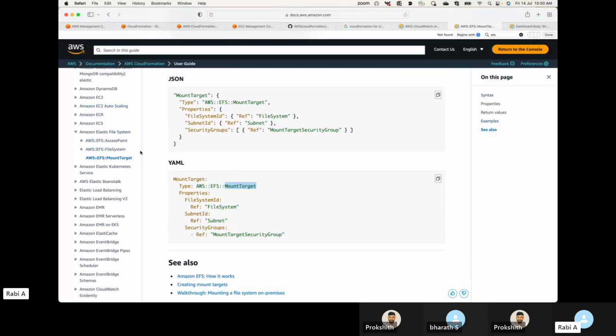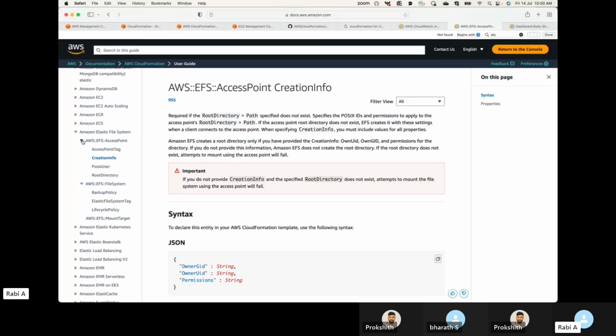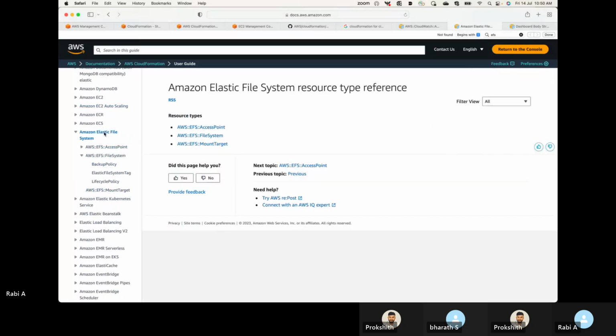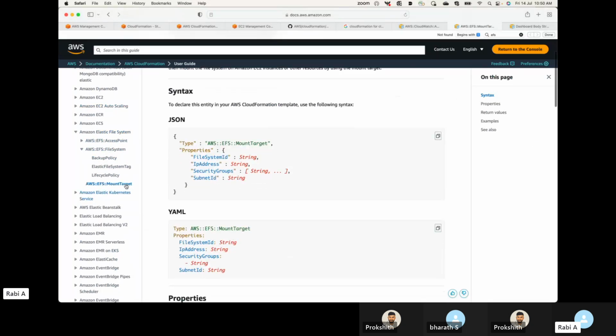Wait, where is your access point? Mount target. Mount is there, that is for mounting, but it looks like it is missing something.